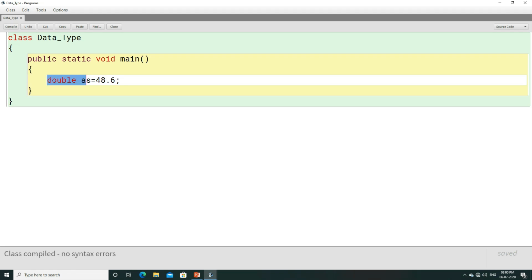The program is getting compiled. Now you must be thinking, sir, instead of a point value, if we write 48, what is going to happen? Will this program compile or not? Because 48 is an integer value, isn't it? So is it going to compile, or will it give us an error that integer cannot be converted to double? Remember, the size of integer is how much? 32 bit.